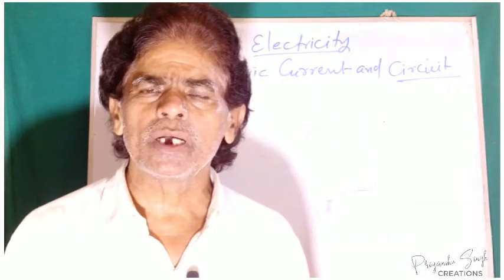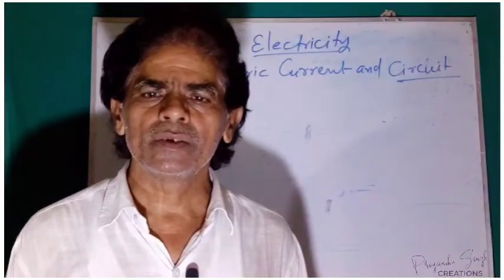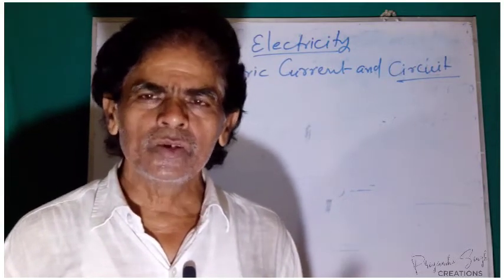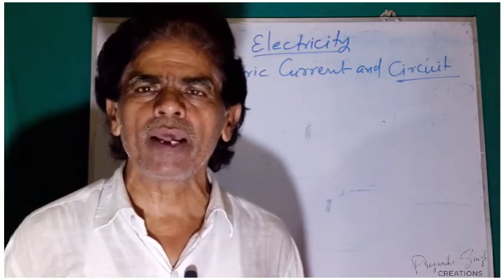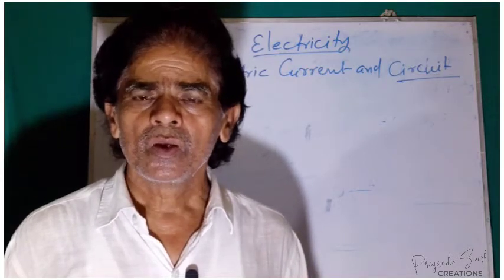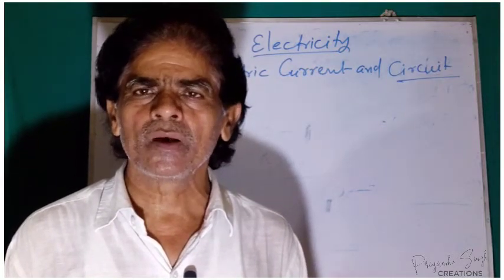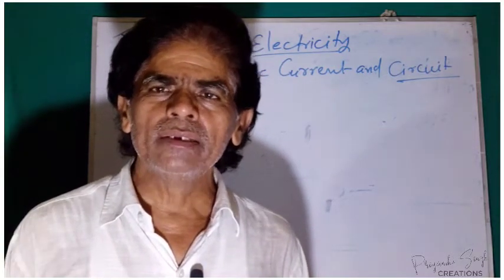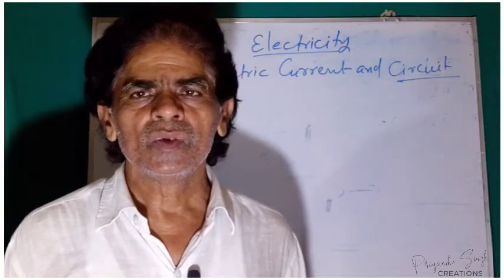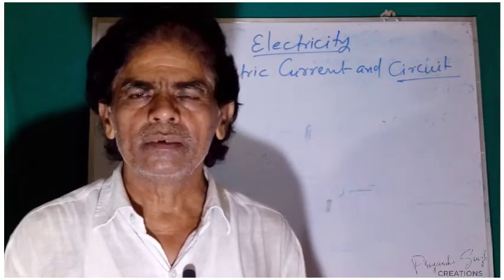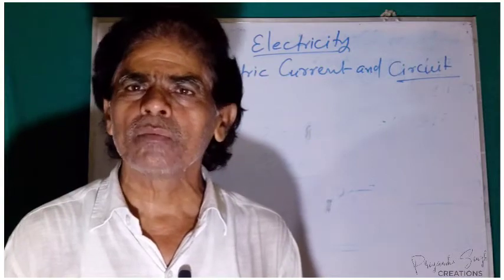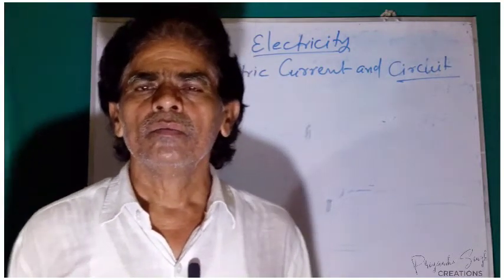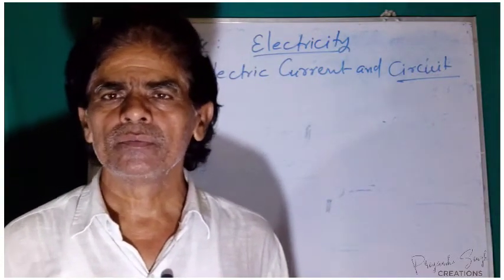These constitute the positive charges, and the earth is supposed to be a vast reservoir of electrons. So when there is a closed contact between the main lines and the earth wire, there is a closed circuit for the movement of electrons, from the earth to the positively charged mains wire.